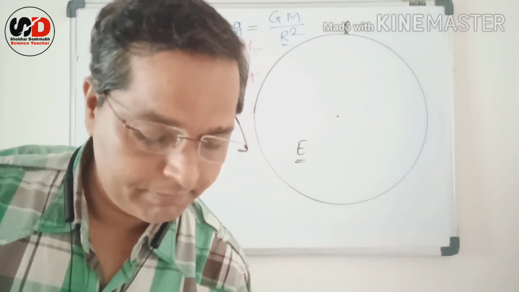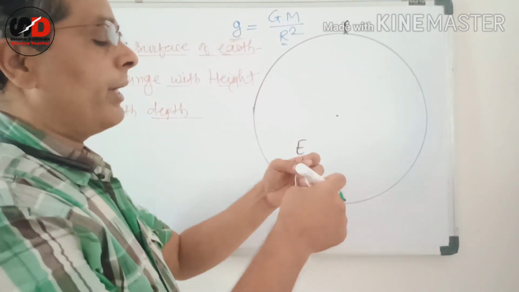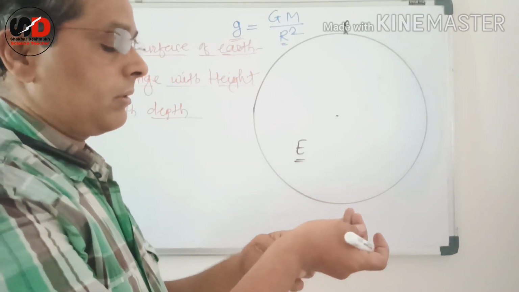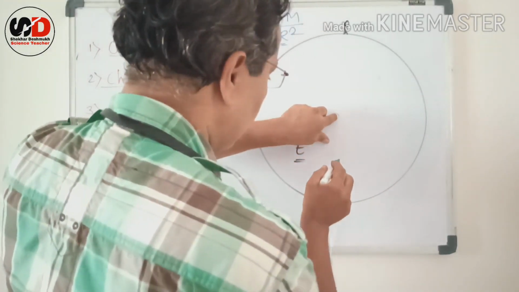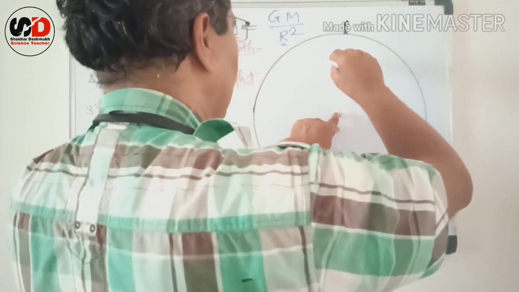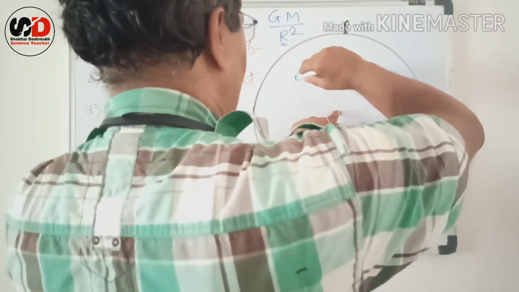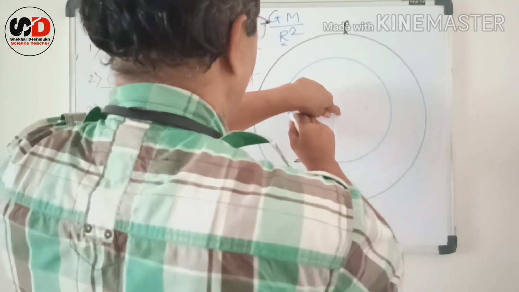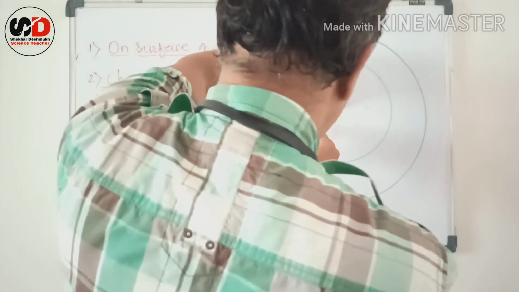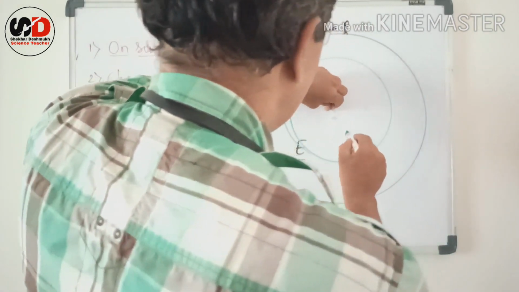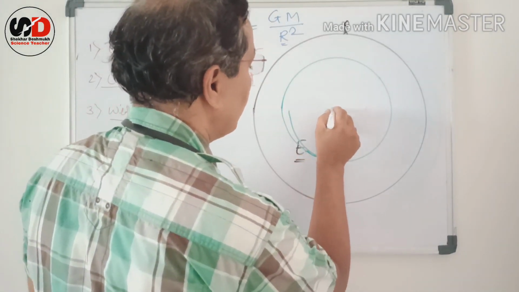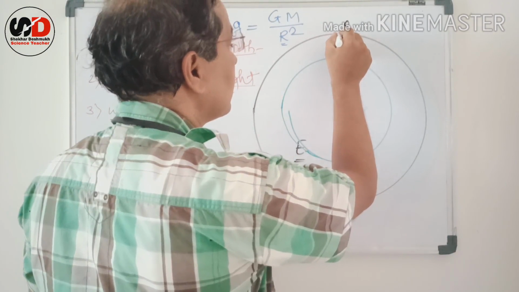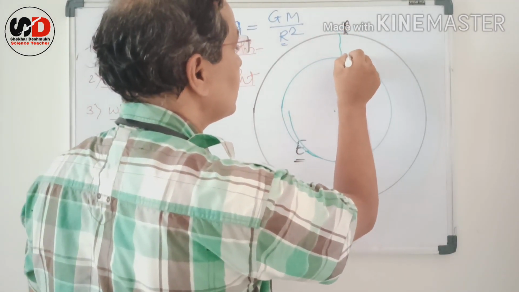Suppose you are going deep inside the Earth. How does the value of g change? Suppose now the distance from the center changes.